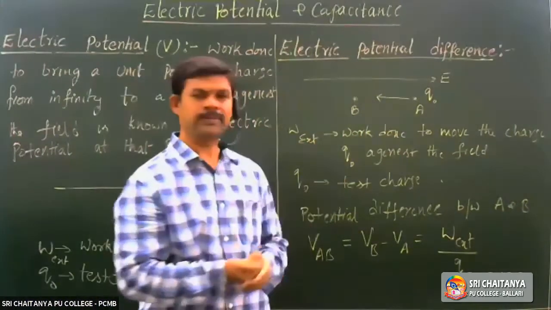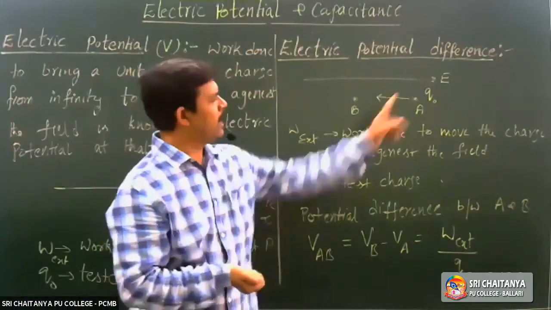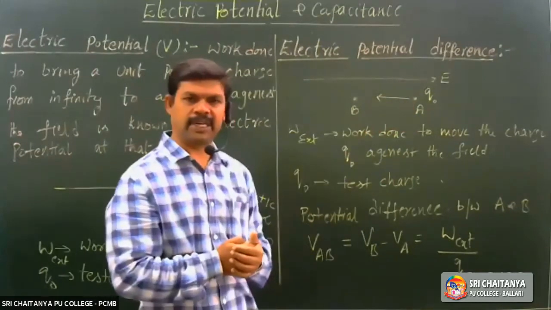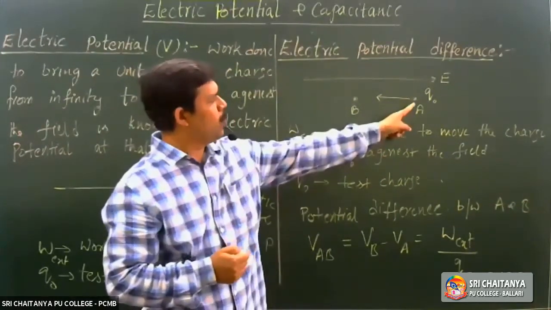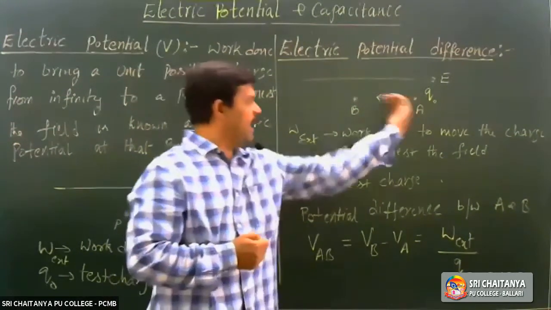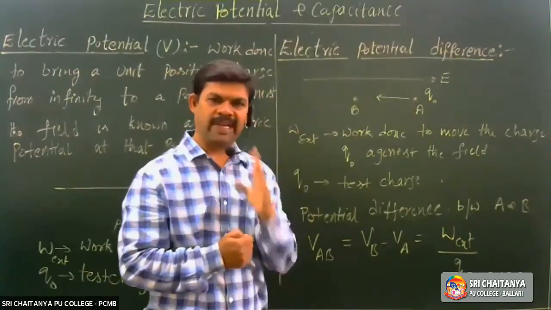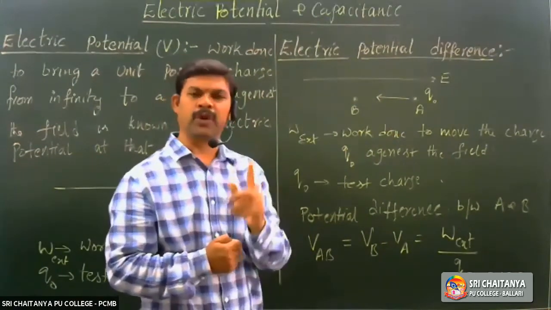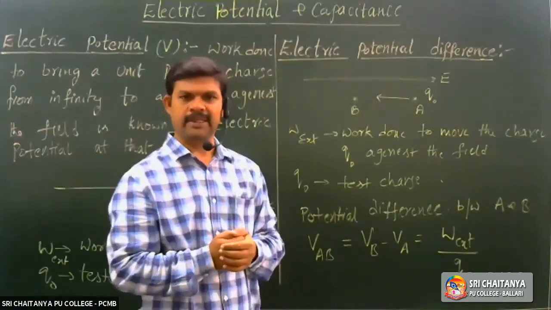Work done to move a unit positive charge from one point to another point against the field is known as potential difference between those 2 points. Clear?